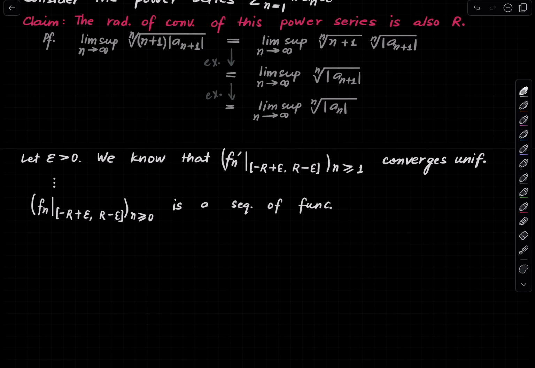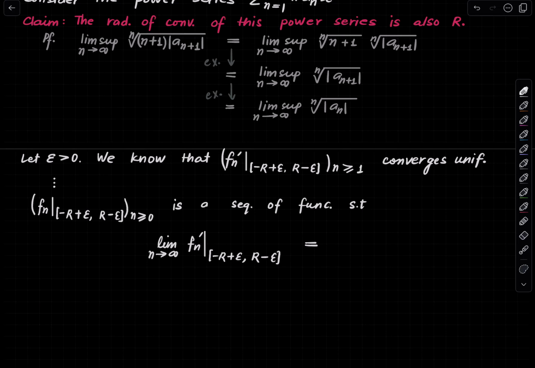So in particular, the limit is differentiable and the derivative of the limit is the limit of the derivative, such that the limit of the derivatives, again restriction, is the derivative of the limit.